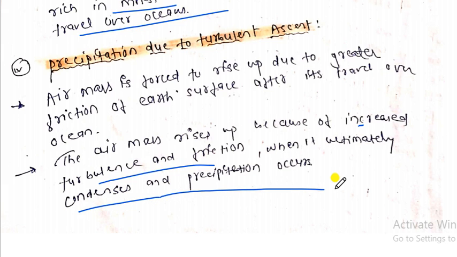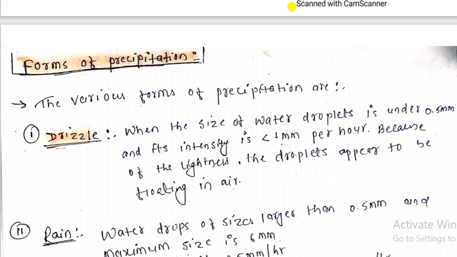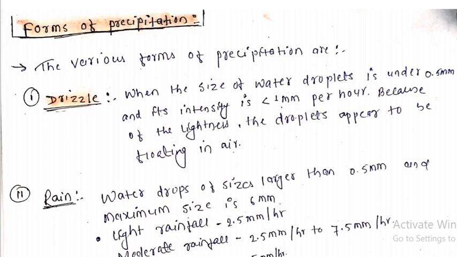So we have discussed precipitation and the types of precipitation. Let's talk about the forms of precipitation, right? My dear friends, there are different forms of precipitation. So let's talk about it and understand the concept very clearly.